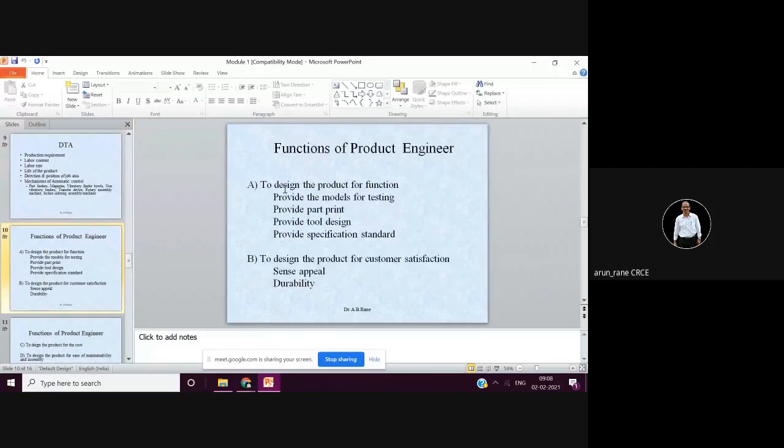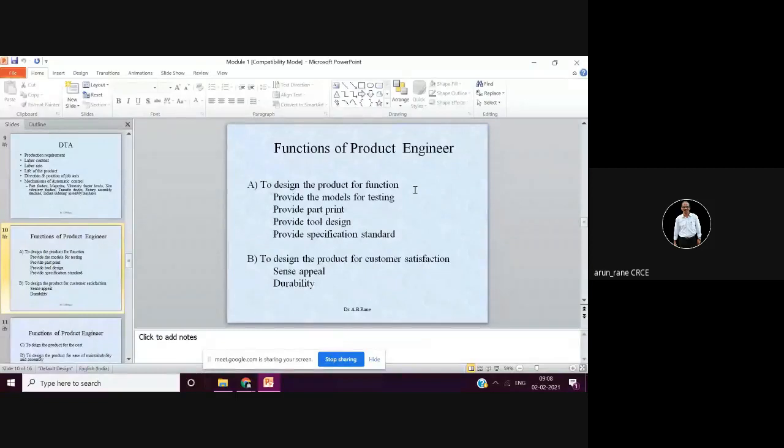If you want, you can write it down. Now the first function is to design the product for the function. This is the most important. Suppose you are designing a car and you say that my car looks very beautiful, it has ample space. In that you can dine, you can sit, or you can sleep also comfortably.